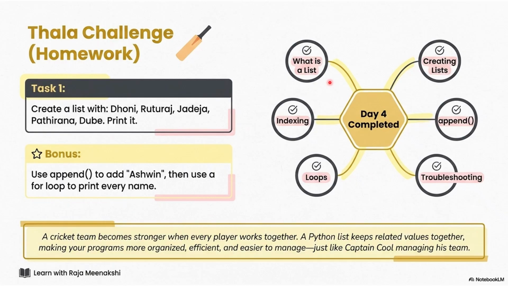So what are all the things we saw? What is a list? Indexing, positioning, the last element, loops, how to create, how to append, and we saw the common errors also. So let us end today's midday session with this quote. A cricket team becomes stronger when every player works together. List keeps related values together. So it will help our program to look organized, efficient, easier to manage, just like how our Captain Cool is managing his team.